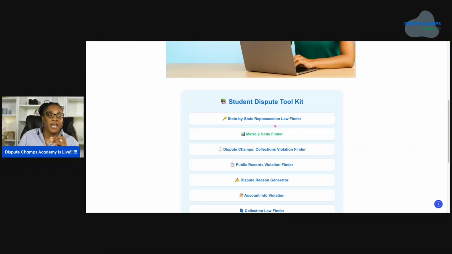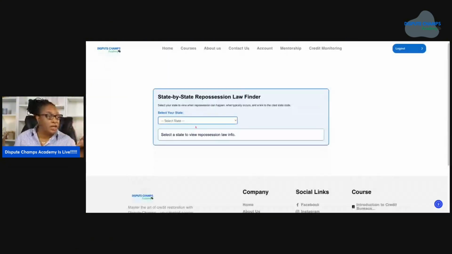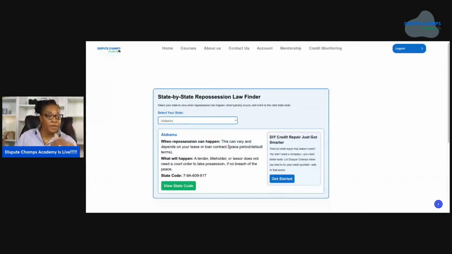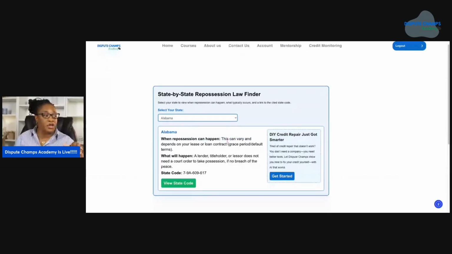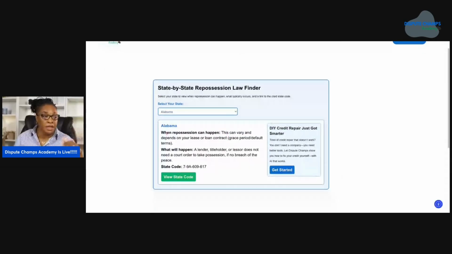Now, let's say that you have a repossession on your credit reporting. You're going to need to know the repossession laws in your state, so that you can figure out how you can use strategy and law to get that repo off your credit report. So let's say you live in Alabama. You want to go to your Dispute Champs toolkit widget. You're going to put Alabama in, and it's going to tell you some laws about Alabama. And then you're going to click on View State Code.